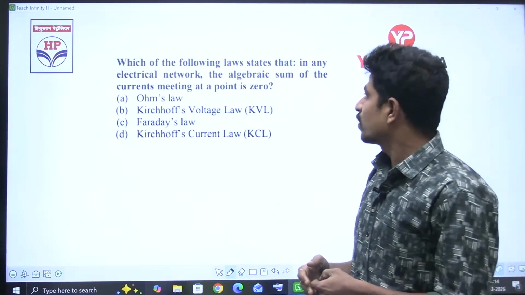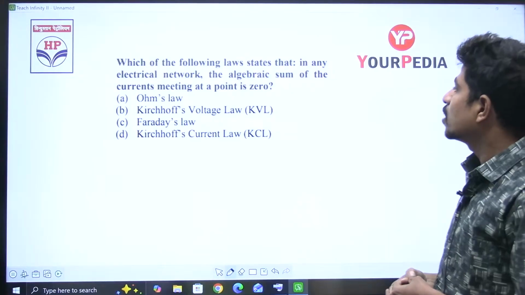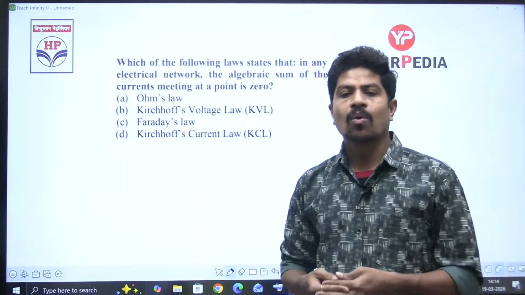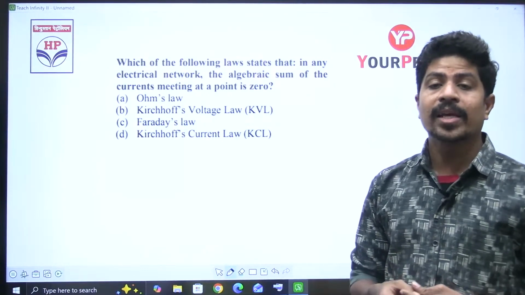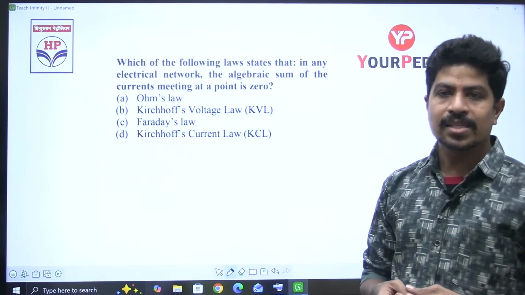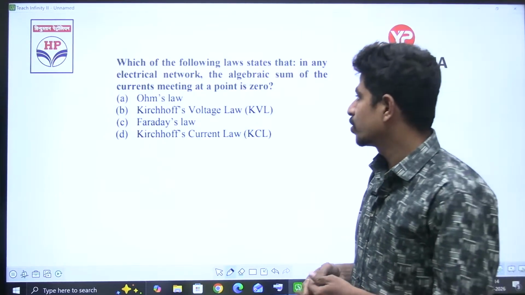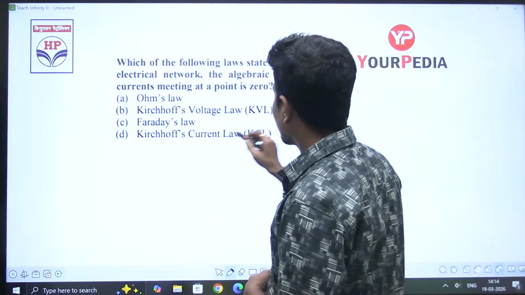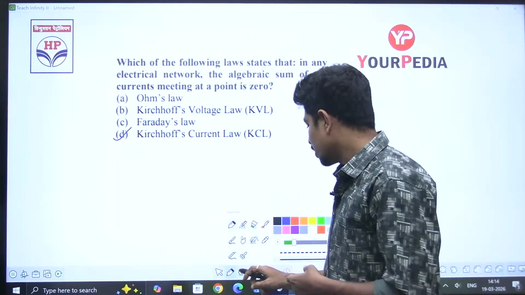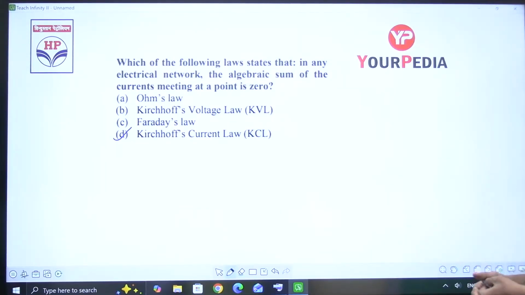Which of the following laws states that in any electrical network, the algebraic sum of currents meeting at a point is zero? KCL. What does KCL say? Sum of all the incoming currents is equal to sum of all the outgoing currents. Kirchhoff's current law, KCL. That is a simple question, right?